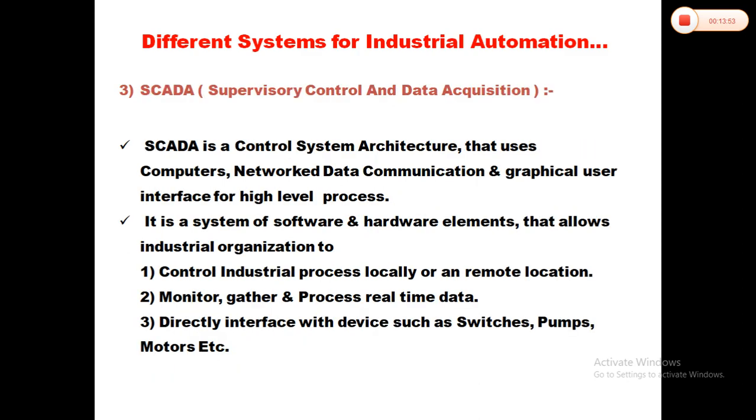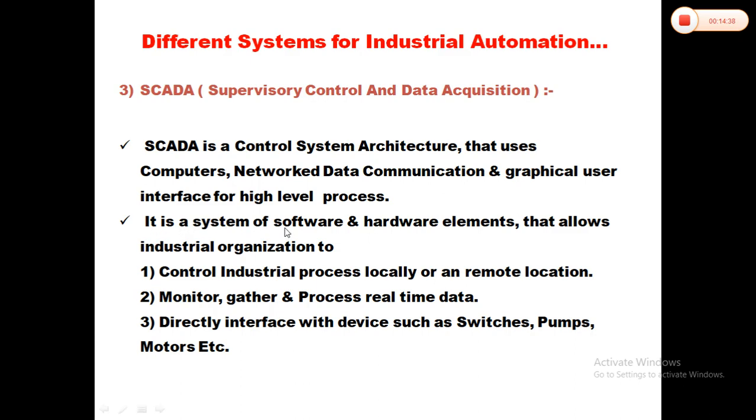Now, what is SCADA? SCADA is supervisory control and data acquisition. SCADA is a control system architecture that uses a computer, network data communication and graphical user interface for high level process. Means SCADA uses computers, networking devices and graphical user interface. Using graphics, it shows the process or the production level or number of quantities produced by any automating machine.